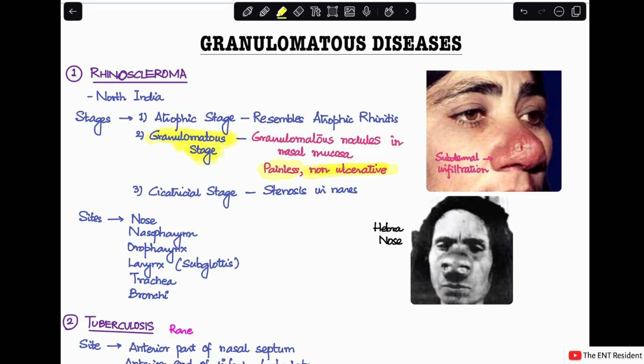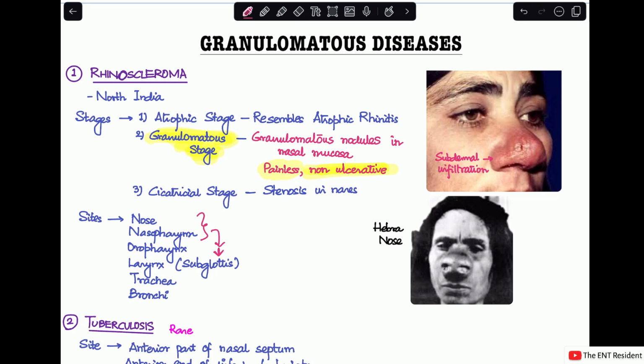Rhinoscleroma is caused by a bacteria which is a gram-negative bacillus, called Klebsiella rhinoscleromatis, also known as the Frisch bacillus. And there is no age or sex predisposition here. It can happen in any age, any sex. Usually, it starts in the nose and the nasopharynx, and from here it can spread to other places like the oropharynx, subglottis, trachea, or the bronchi.